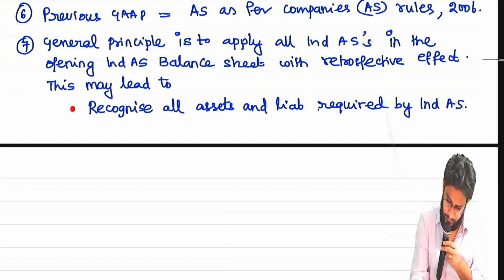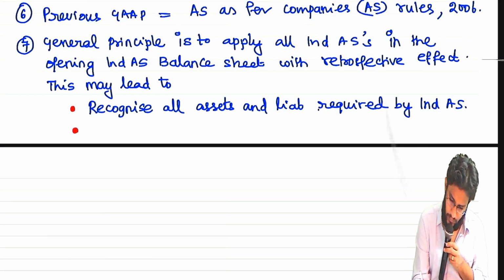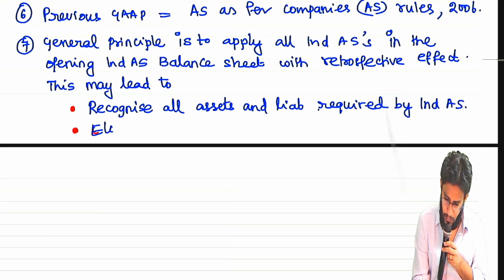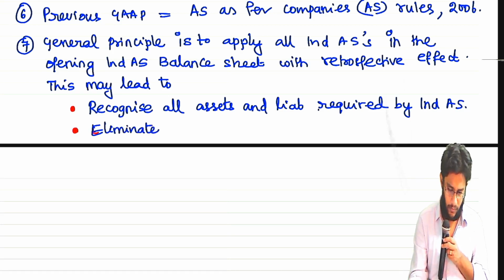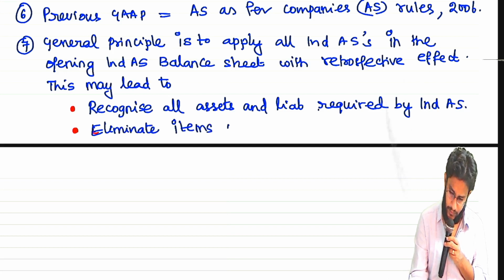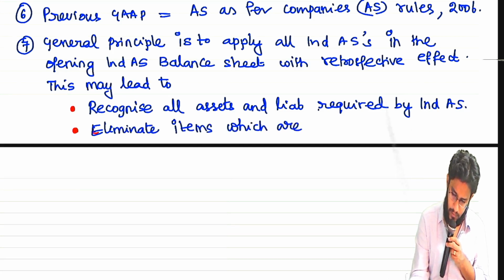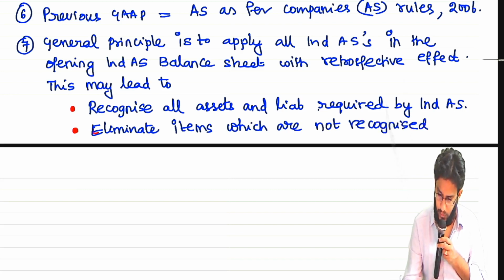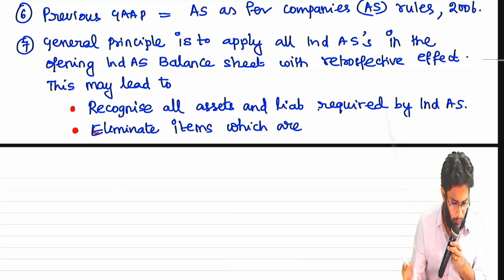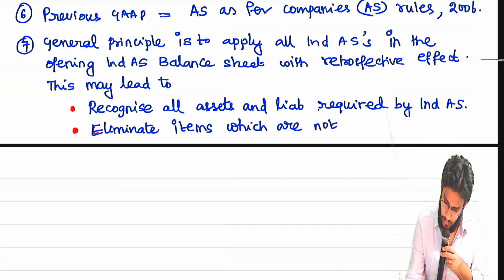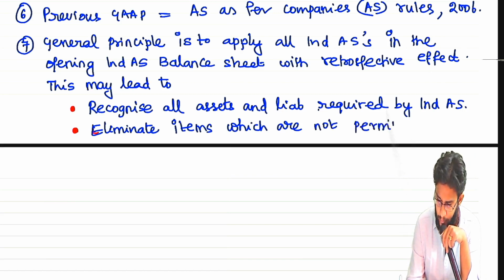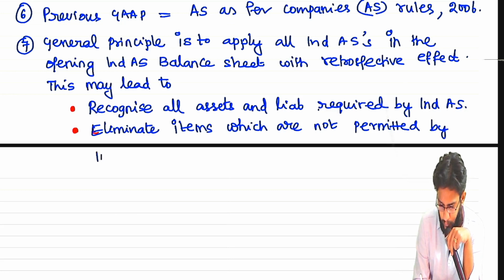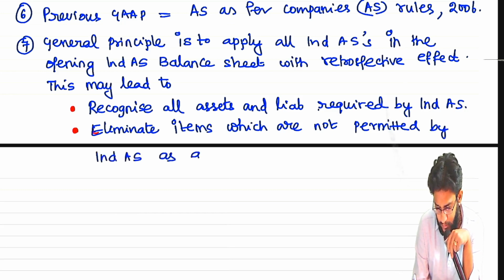Next, eliminate items which are not permitted by this as assets and liabilities.